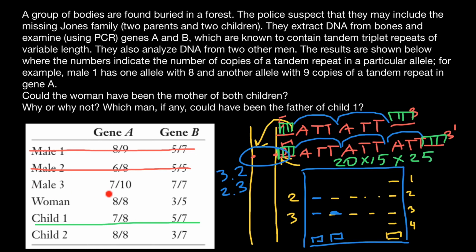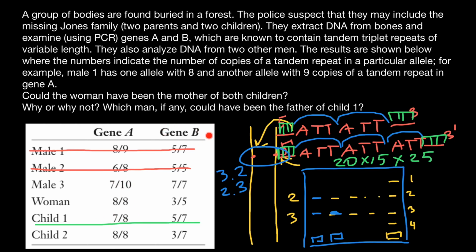Now let's analyze male number 3. The mother can only give 8 repeats, and the 7 repeats child number 1 has to get from the father's side. And we see that on one of the chromosomes, male number 3 has 7 repeats. So for the gene A, or locus A, he can provide 7 repeats to his child. So the child can inherit this chromosome from him.